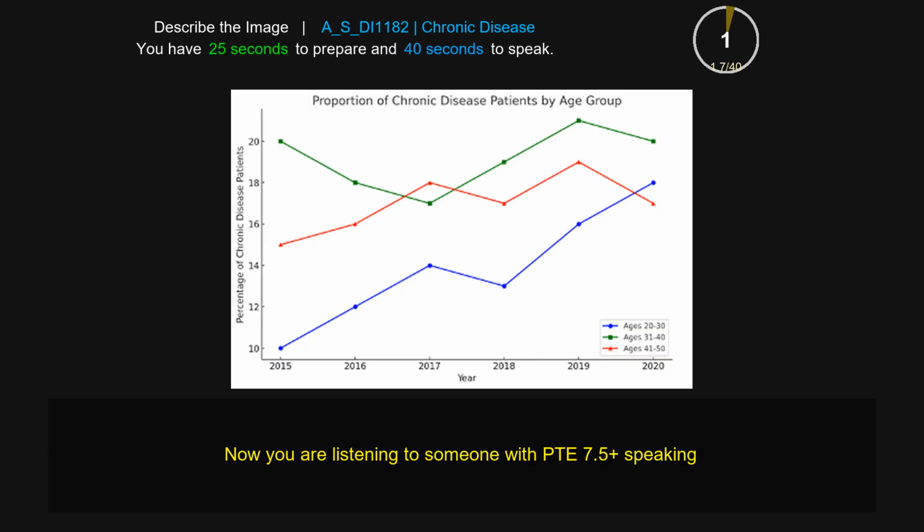The image represents a line graph. The given information is the proportion of chronic disease patients by age group. The image gives information about the ages 20 to 30, 31 to 40, 41 to 50, and also about the 2050, 2060, 2070 to 2080, and the percentage of chronic disease patients. I can see that one element is maximum and one element is minimum. I can see different colors, green, white, black, and overall the image is very informative.